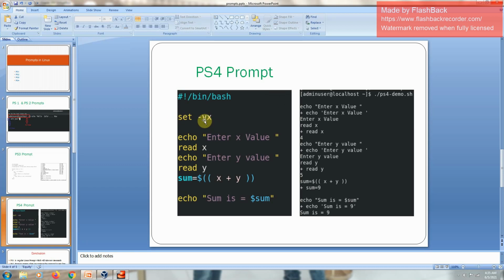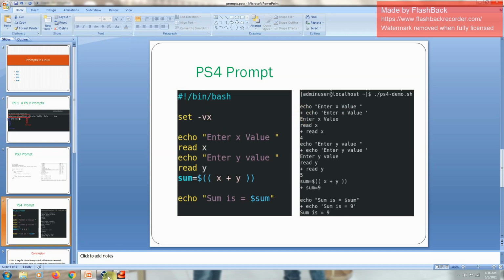What -v indicates is that whatever line is going to be executed will be displayed as it is. After that, whatever statement is going to execute will be displayed along with the arguments. For example, this is echo enter x value, this is because of the -v parameter, and this echo enter x value came because of x, because we are enabling the tracing. So how did the plus come here? Whenever we are debugging the program, before the statement gets executed, the PS4 prompt comes into the picture.